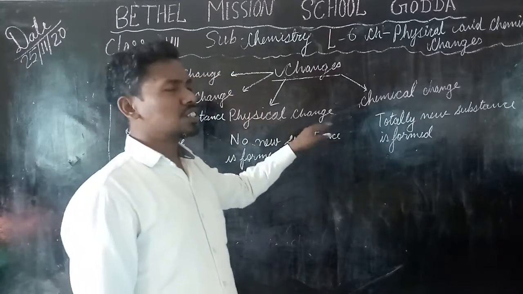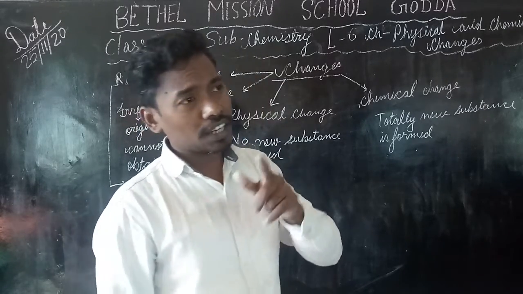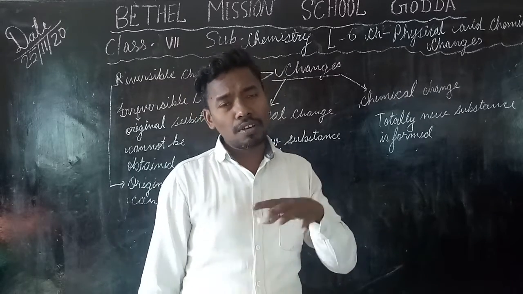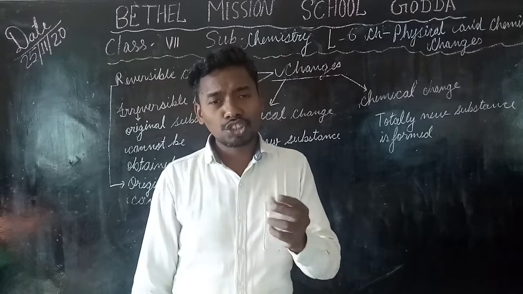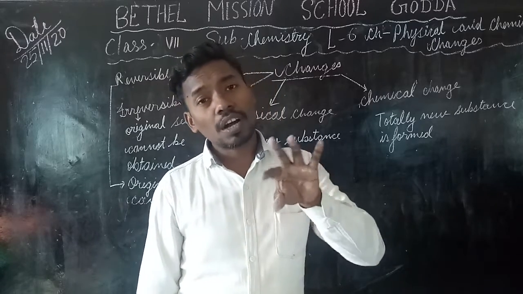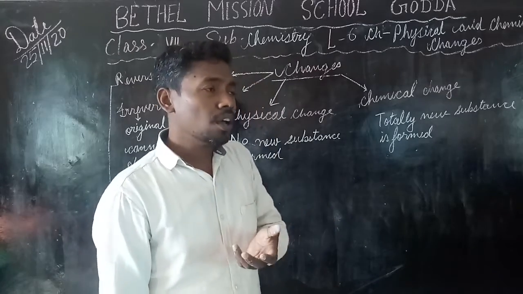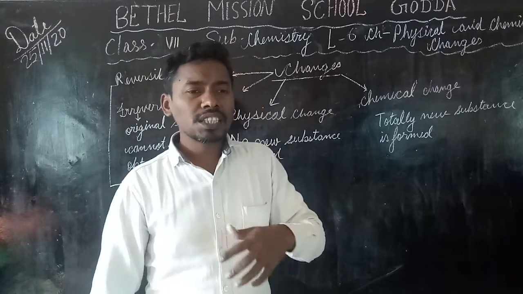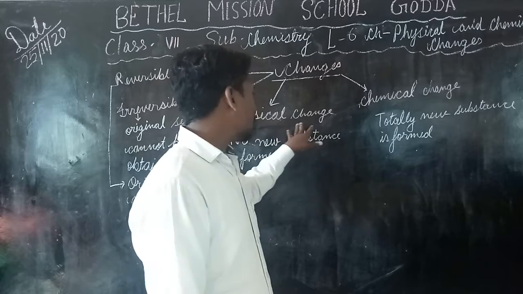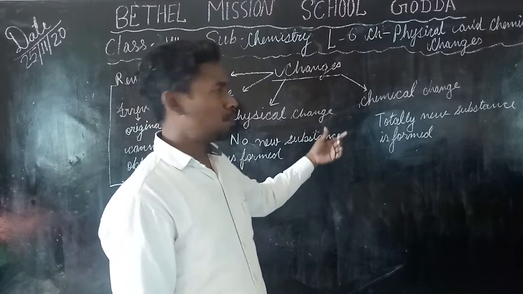So physical change is a change in which only the physical characteristics change, which we can observe by our sense organs. For example, shape, size, color, hardness. These are all things which can be observed by our sense organs. When these characteristics change, we say that a physical change has taken place.